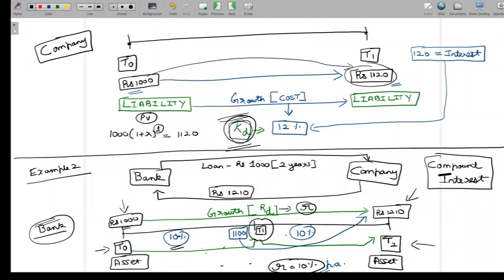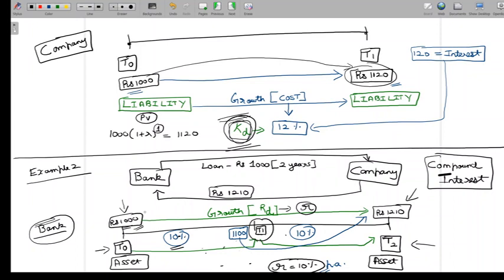But what happens is the company now is not getting to use 100 rupees, is also getting to use the extra 100 rupees. Had the bank invested the 1000 rupees, now it could have gotten 100 rupees, but the bank has now, let's say the bank had invested the money in some other place at 10% and taken it back after 1 year's time. Obviously it would have gotten 1100.